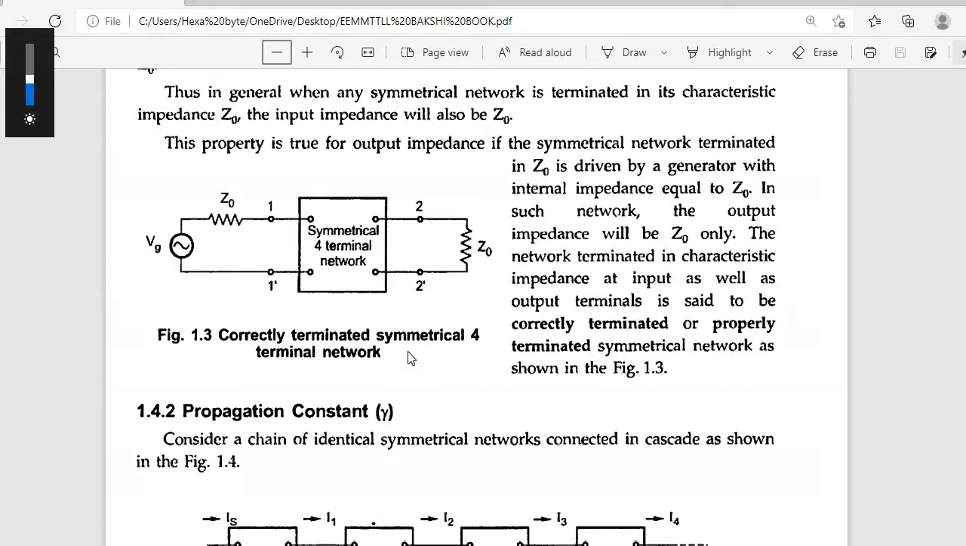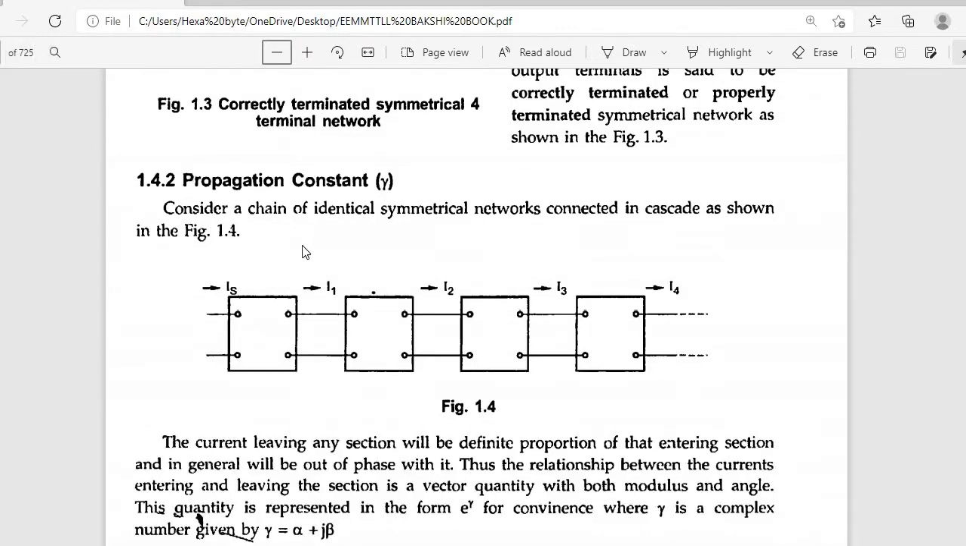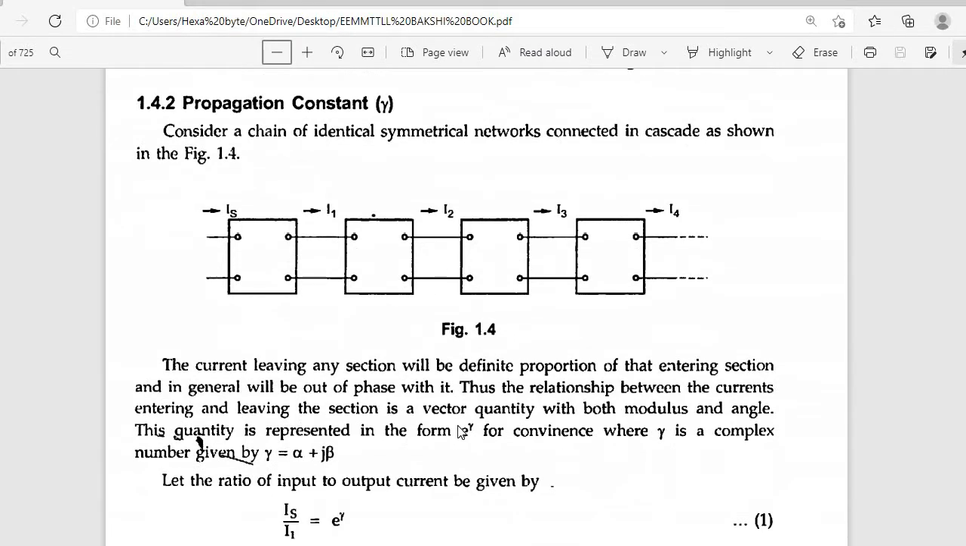Propagation constant, gamma. See here, network 1, network 2, network 3, network 4. Consider a chain of identical symmetrical networks. These all are symmetrical networks connected in cascade. Cascade in the sense here step by step, one by one, proceeding one after another.